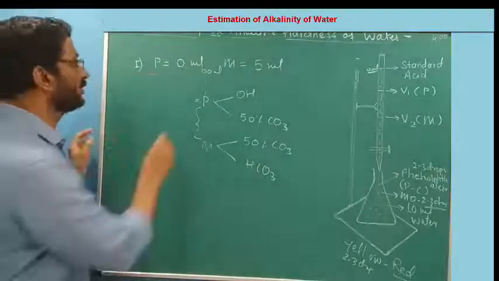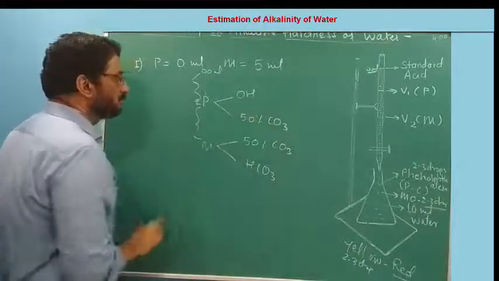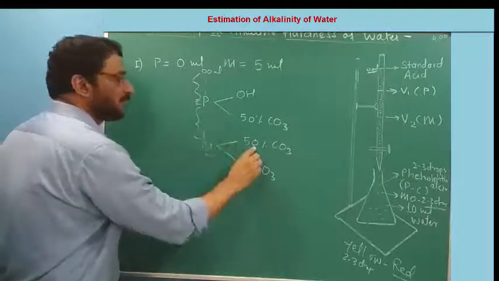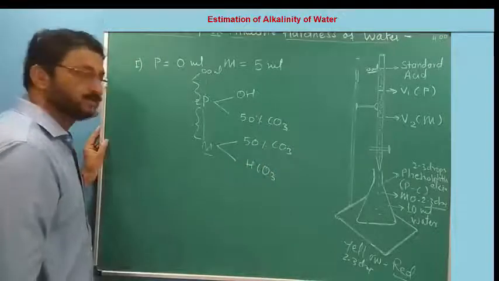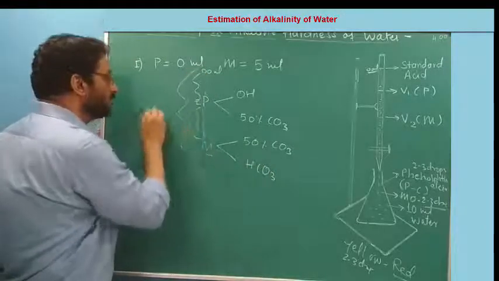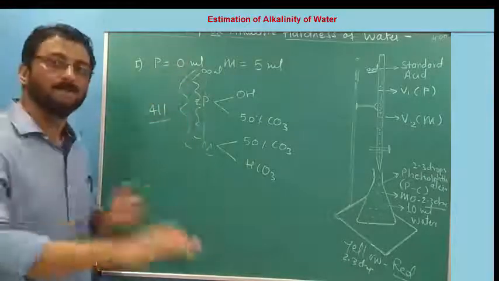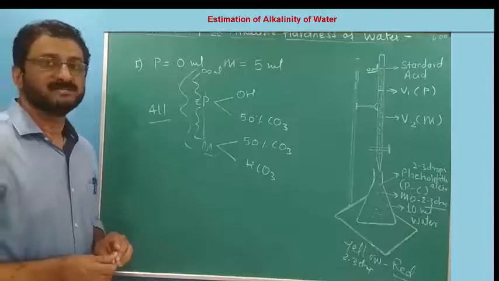So 0 to P volume is for full OH and half CO3. P to M volume is for 50% CO3 and all HCO3. And 0 to M volume is for all the impurities, used to neutralize all the impurities present.